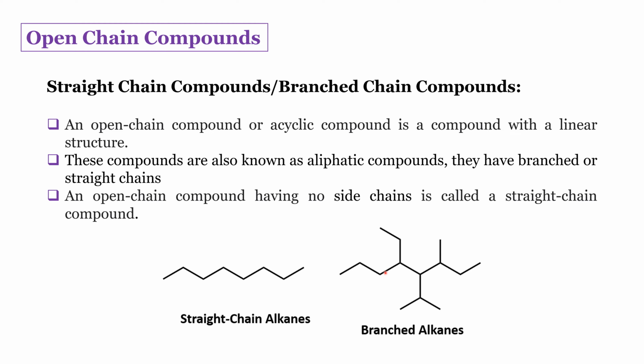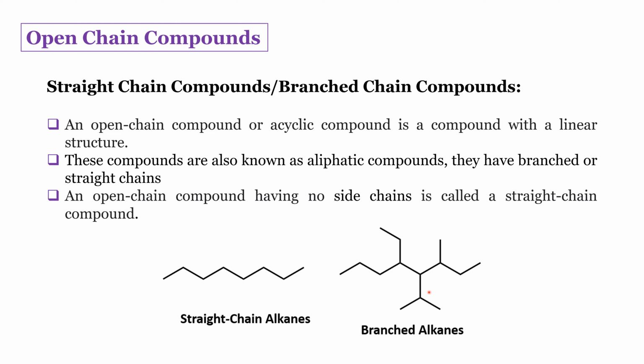The IUPAC name of this branched alkane is 5-ethyl-3-methyl-4-isopropyl octane. At the fifth position there is an ethyl group, at the third position there is a methyl group, and at the fourth position there is an isopropyl group. So that's why it is 5-ethyl-3-methyl-4-isopropyl octane.